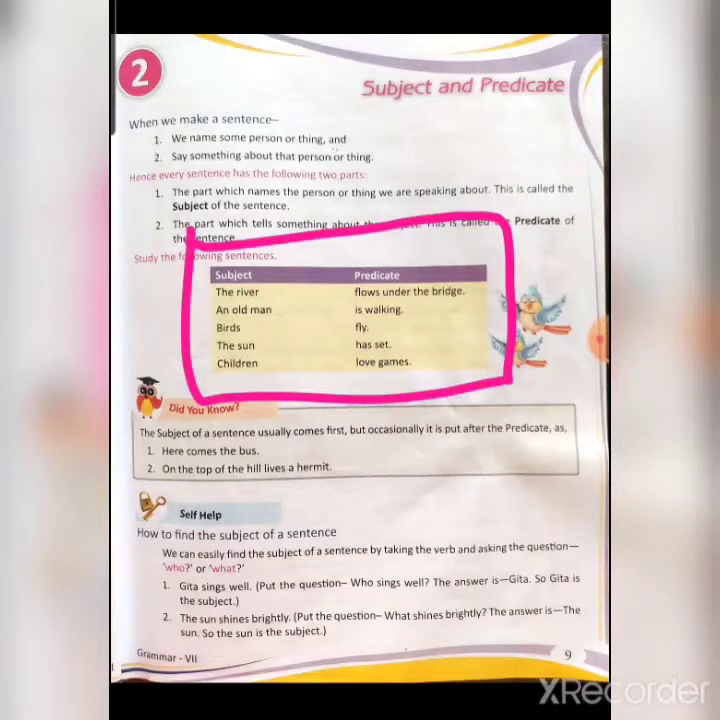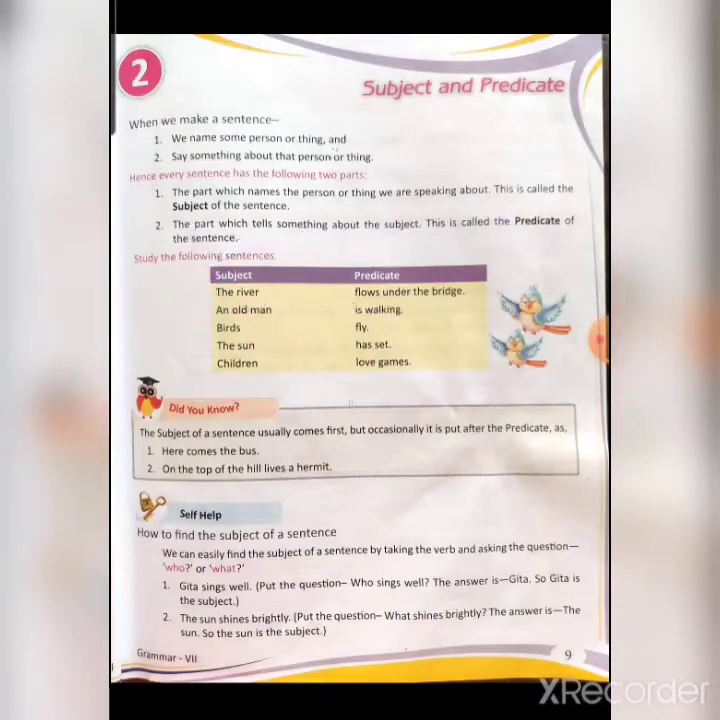First one, the river flows under the bridge. So beta, the river is the name we are talking about and flows under the bridge states something about the subject. So beta, this will be the subject and flows under the bridge will be the predicate. Clear? Second example, an old man is walking. So an old man will be the subject and is walking will be the predicate. Similarly, the third example, birds fly.